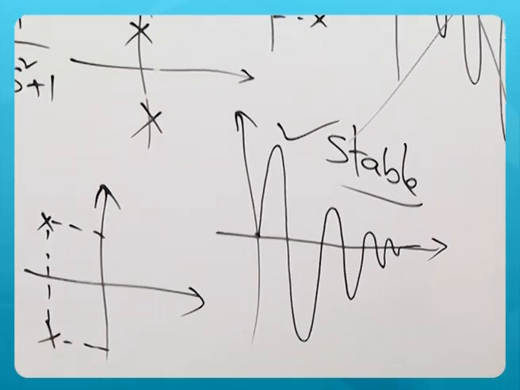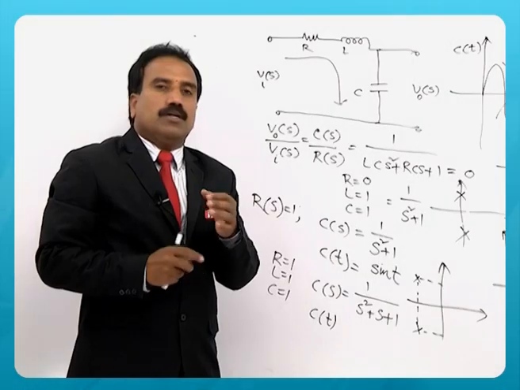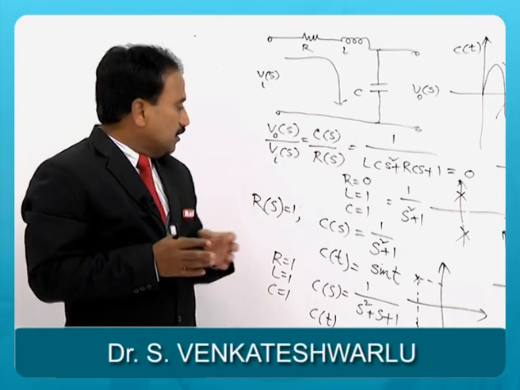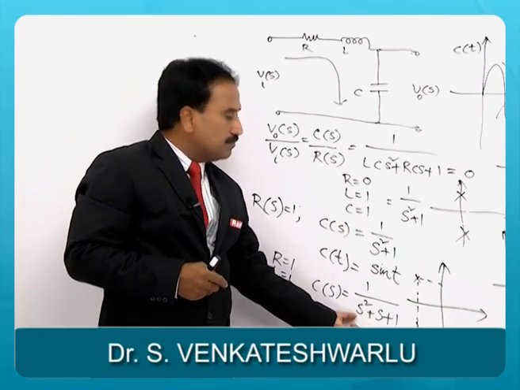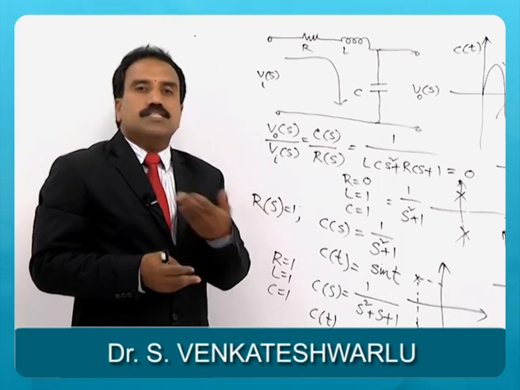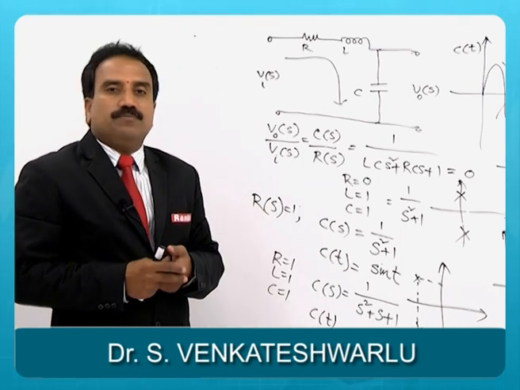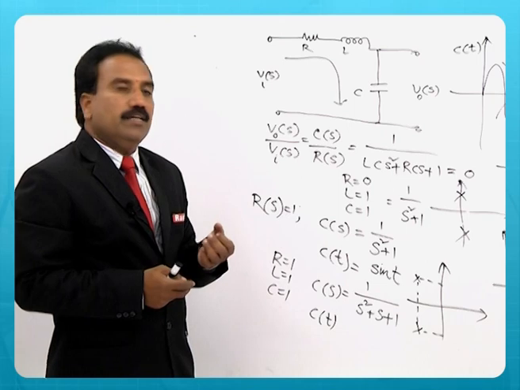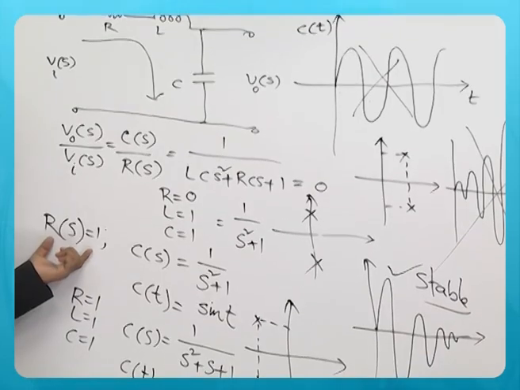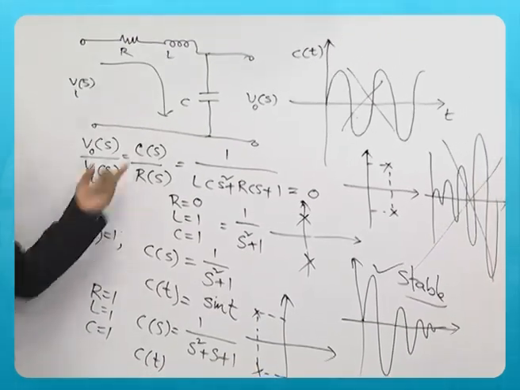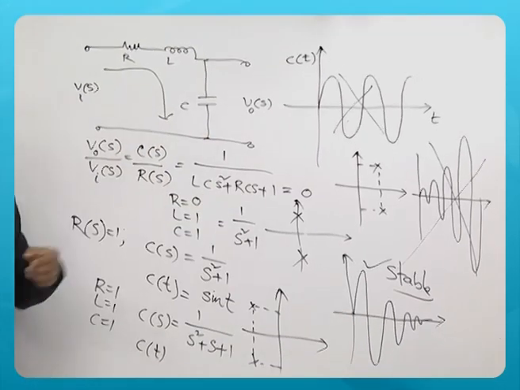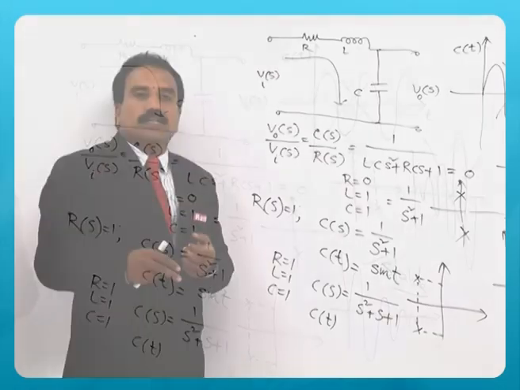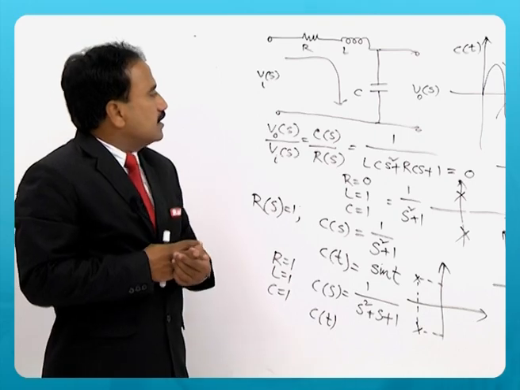So, the poles of the transfer function or the roots of the characteristic equation will decide whether the system is stable or not. To consider the stability, I have taken the example of impulse input applied to the second order system, and exponentially decaying oscillations indicate that it is a stable system.